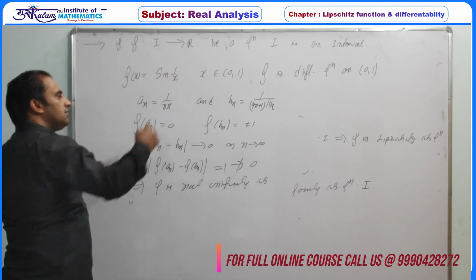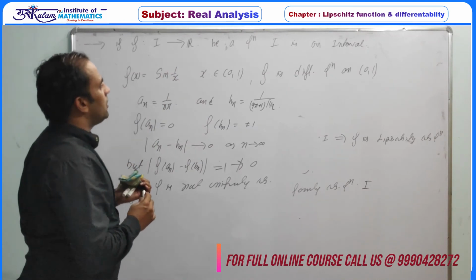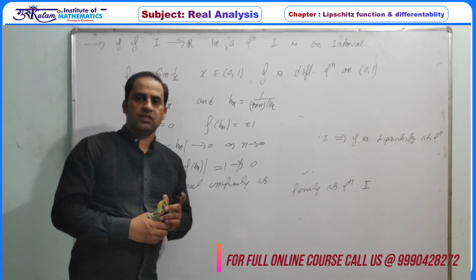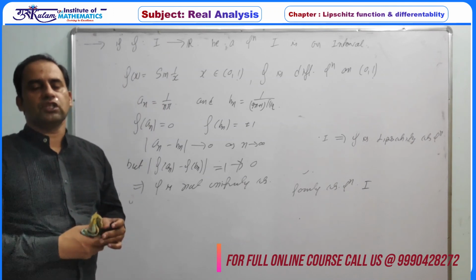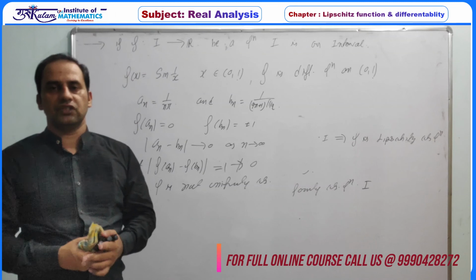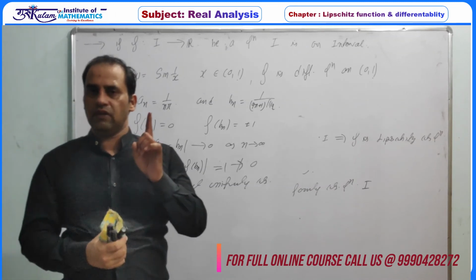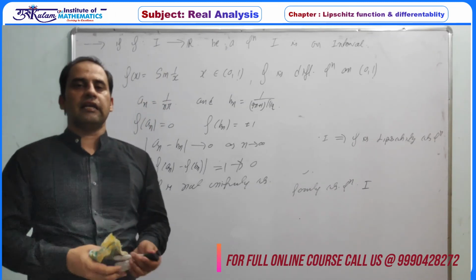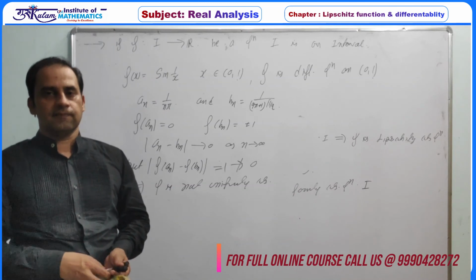Or you can directly say that since at 0 the limit of this function does not exist, this function cannot be uniformly continuous, because on an open interval of finite length a function is uniformly continuous if and only if it is continuous and the limit at the endpoints exists.